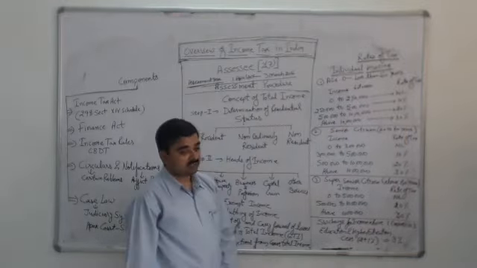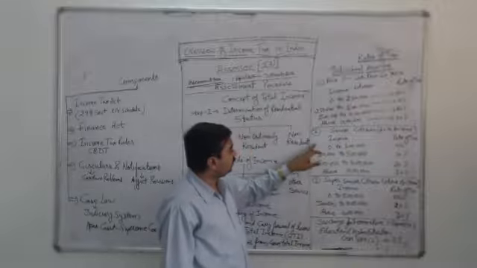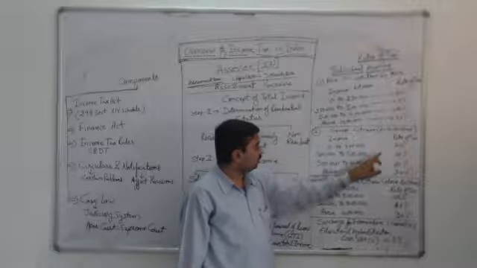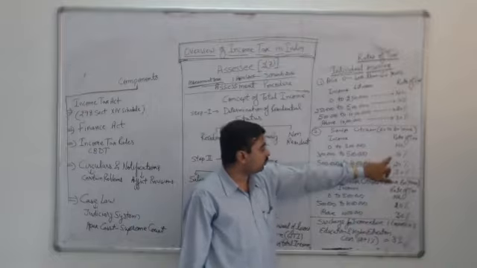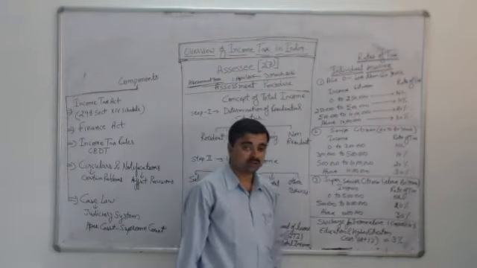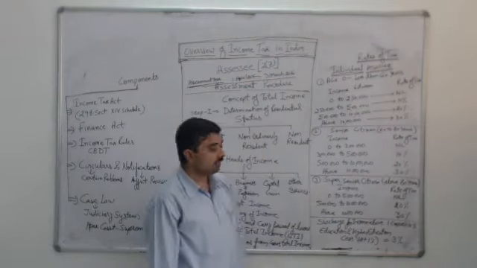If the assessee turns 60 years old in the previous year, that means he becomes a senior citizen, between the age of 60 to 80 years, then the rate of tax changes, and he will get an additional benefit in that his income from 0 to 3 lakh will be taxed as nil. For 3 to 5 lakh, the rate of tax will be 10%. For 5 lakh to 10 lakh, the rate of tax will be 20%. And if that assessee has earned more than 10 lakh rupees, the rate of tax will remain the same, 30%.